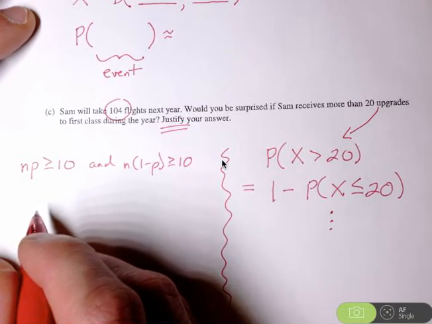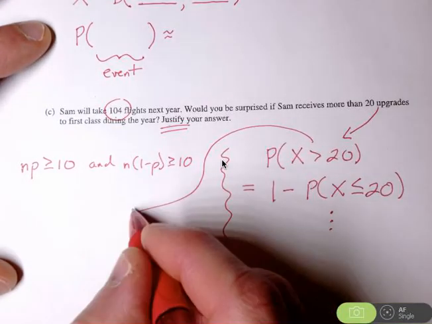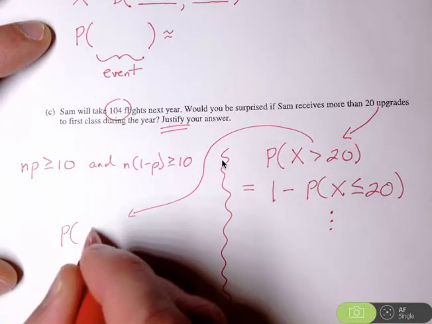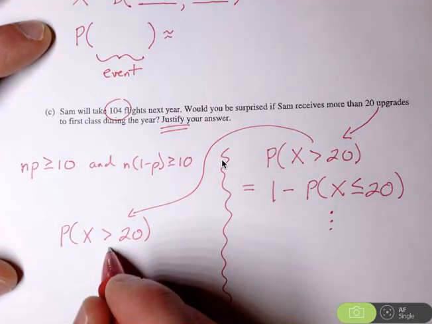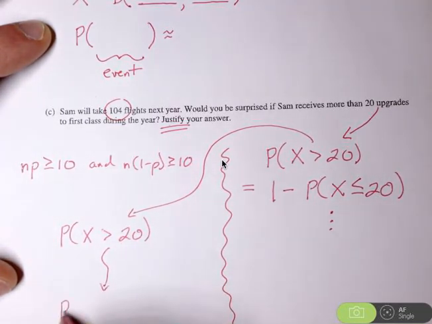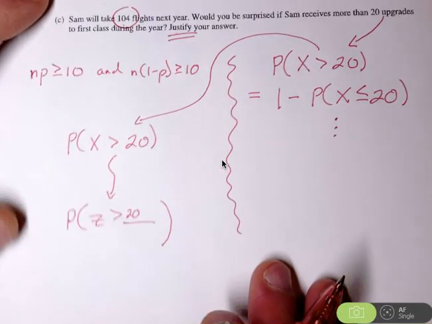So in order to do that, you're going to want to reconsider this over here, the probability that X is greater than 20. But if you want to reconsider that by calculating instead a z-score, in order to calculate that z-score, you have your outcome of 20, but you're going to have to use the mean and the standard deviation.